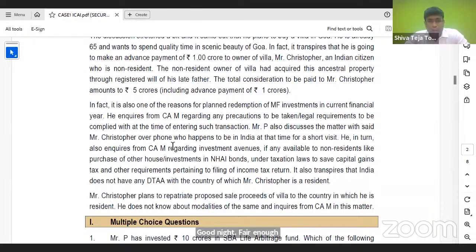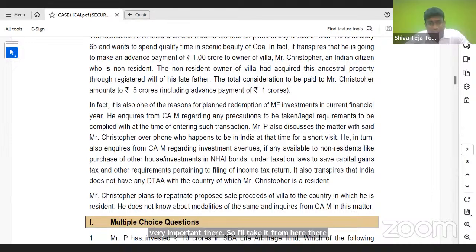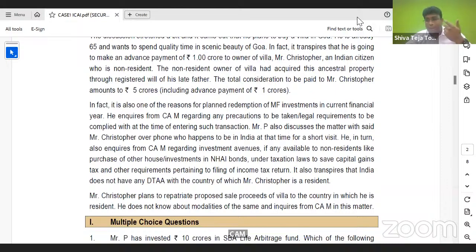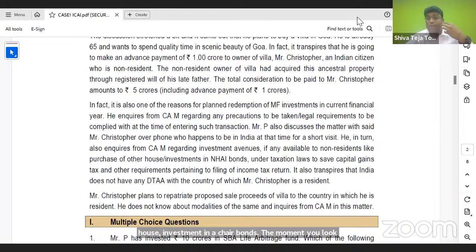Yeah. So you have to understand one point here that Christopher is a non-resident who is basically outside India. So the moment you see that word non-resident, your provisions related to non-resident taxation should immediately strike to your mind. That's very important there. He in turn also inquires from CAM regarding investment avenues, if any available to non-resident, like purchase of the house, investment in NHI bonds. The moment you look at purchase of a house, he basically sold some mutual funds and he's going to put that money in purchase of a house and also in purchase of NHI bonds. Your capital gain exemption should immediately strike your brain.